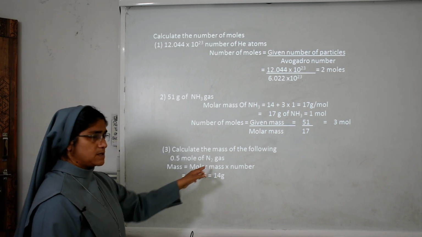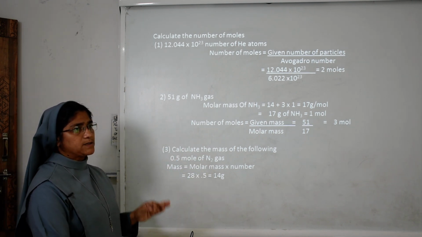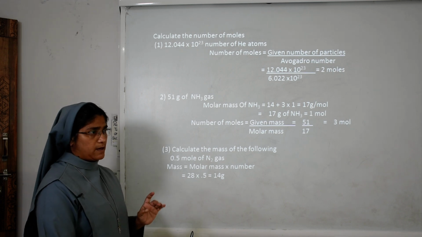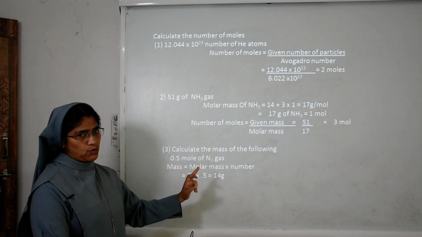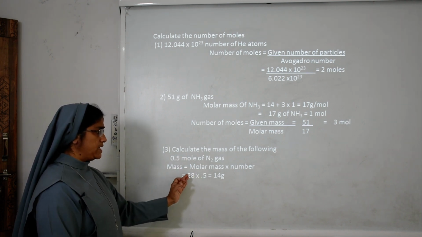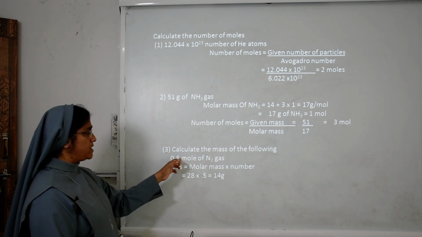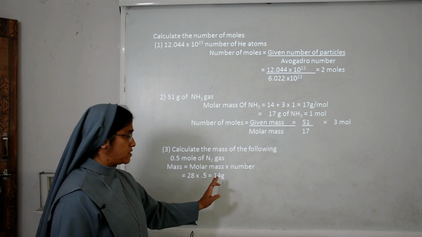So the molar mass is 28. So the number of moles is 0.5. So we got the answer 14 gram.